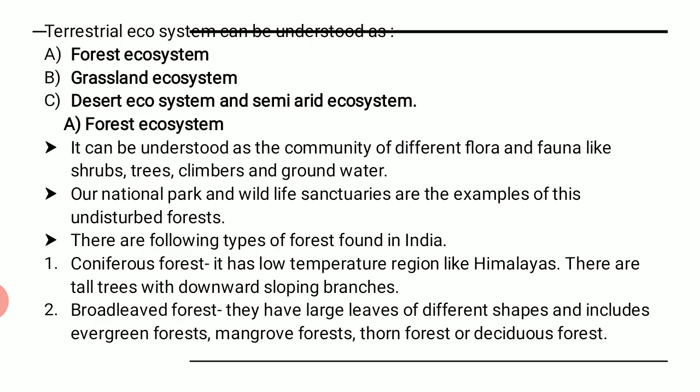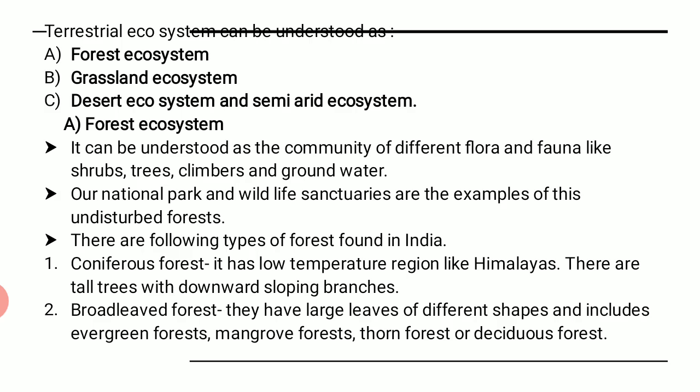And there is one more term there, flora and fauna, which we have used earlier also. Flora means everything related to plants, and fauna means animals, right? So our national parks and wildlife sanctuaries are the examples of these undisturbed forests. There are following types of forest found in India. That means we are trying to outline what is forest and how India is made up of different types of forest.